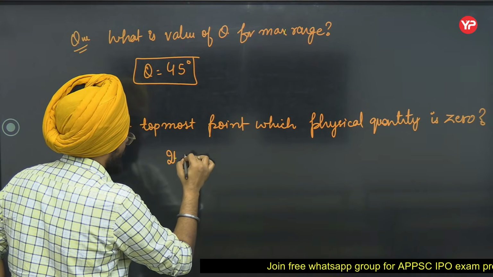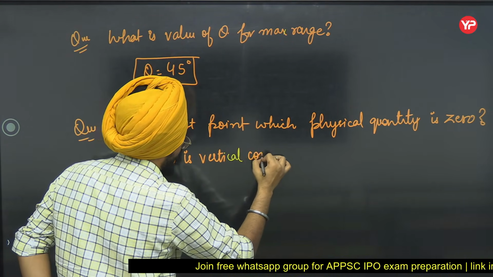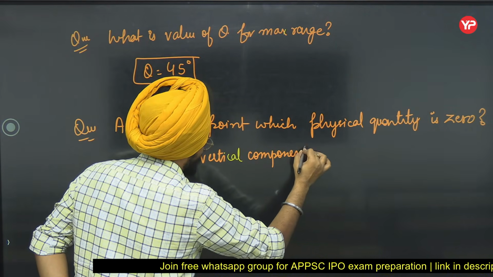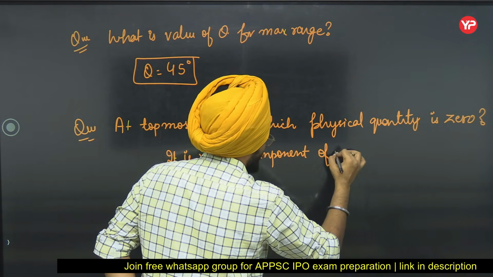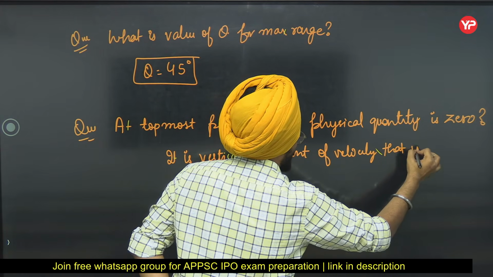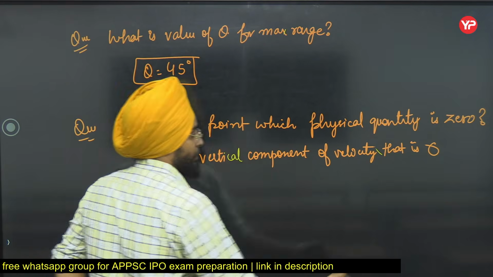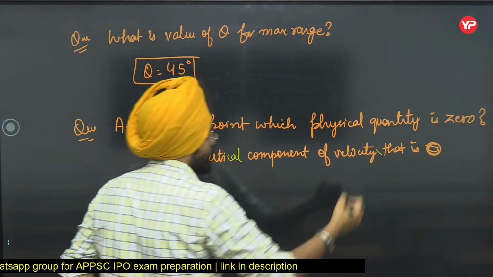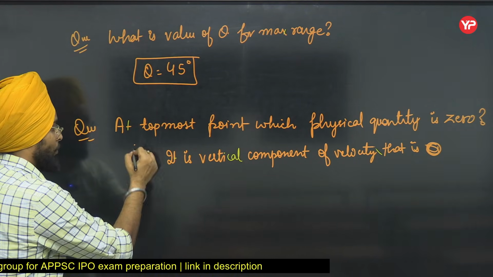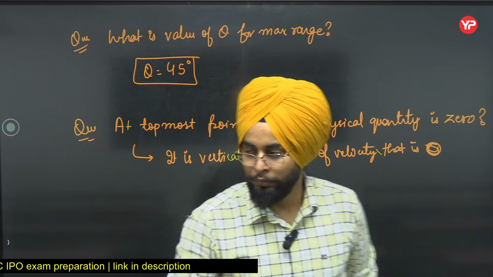It is the vertical component of velocity, that is 0. So pretty straightforward questions from the class.